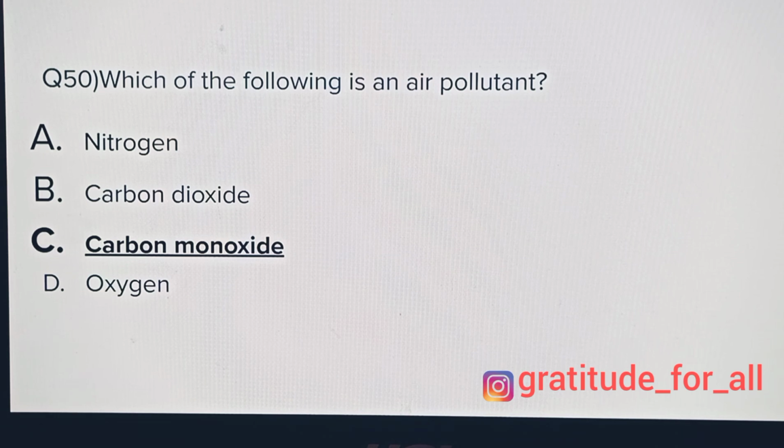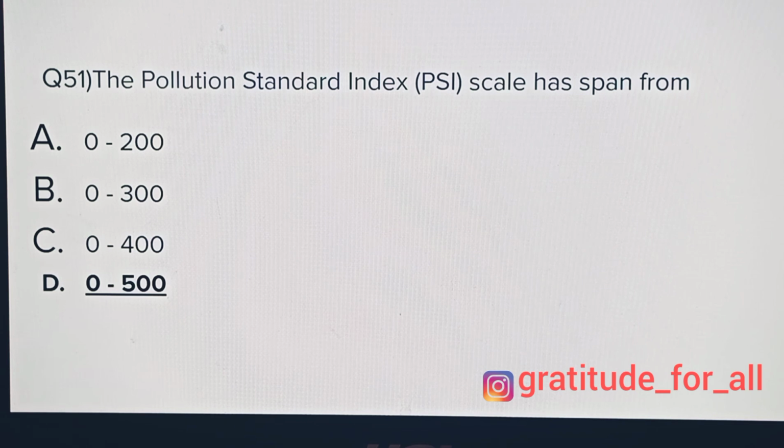Which of the following is an air pollutant? Nitrogen, carbon dioxide, carbon monoxide, oxygen, and the answer is carbon monoxide. The Pollution Standard Index (PSI) scale has a span from 0 to 100, 0 to 300, 0 to 400, 0 to 500, and the correct answer is 0 to 500.